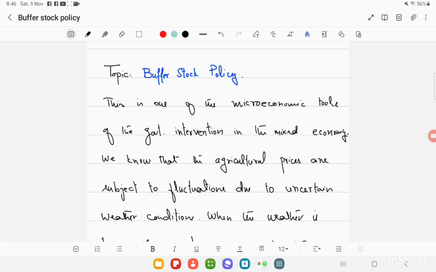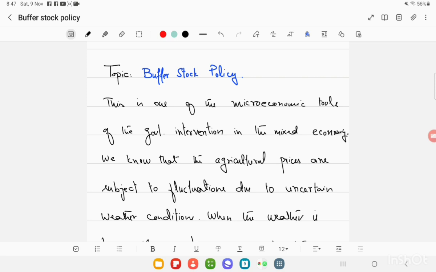So for AS girls, there is a topic, buffer stock policy, which was left over in our class session. Right now I'm going to tell you about the policy of the government whenever they find there is price instability of the necessities. For example, wheat prices are surging up, and then the government will adopt a policy of buffer stock.